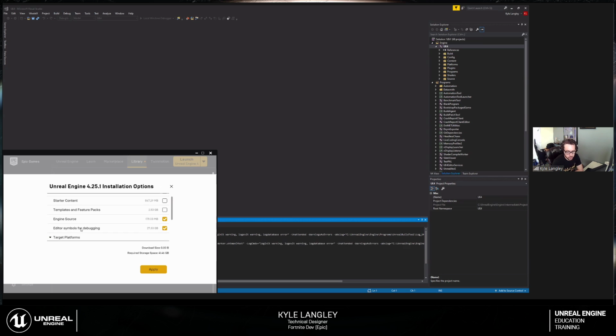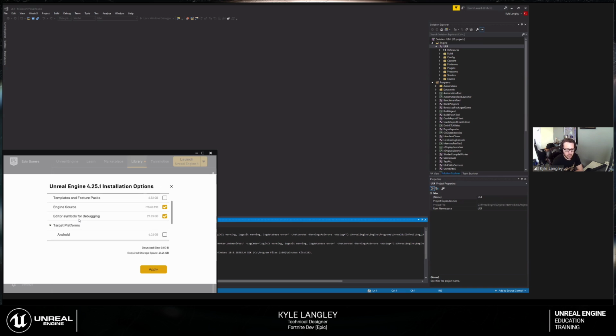For me, I get the engine source, I get debugging symbols, and then I don't use Android, HoloLens, iOS, Linux, Lumen, or TV OS. So I just uncheck all of that. As you can see, they come with a fairly decent size of storage, so if you aren't using them, you probably don't need to download the extra stuff.